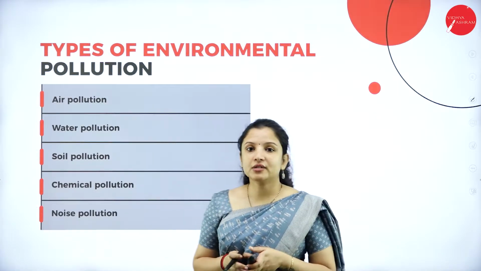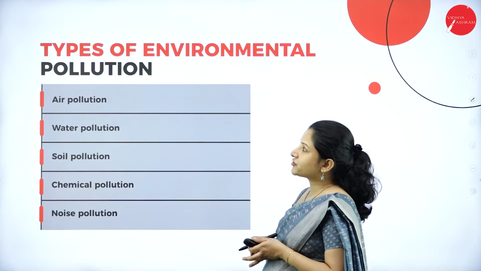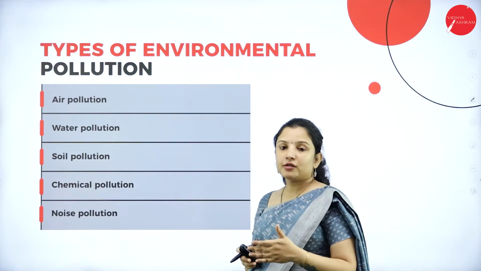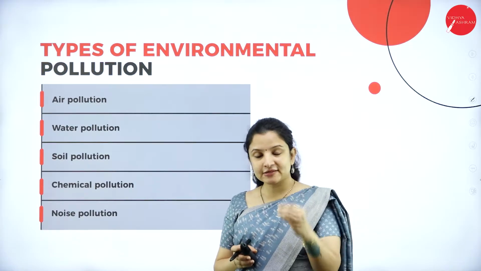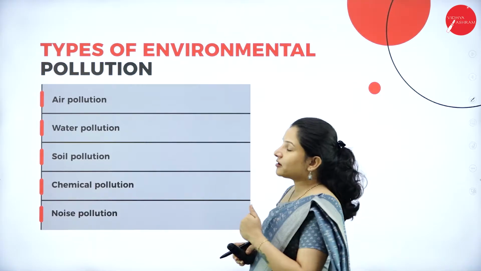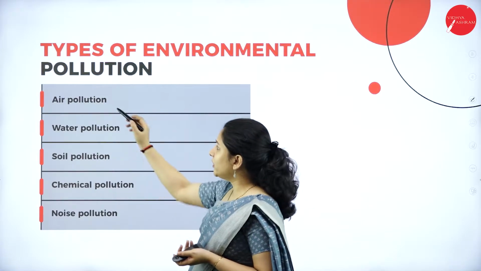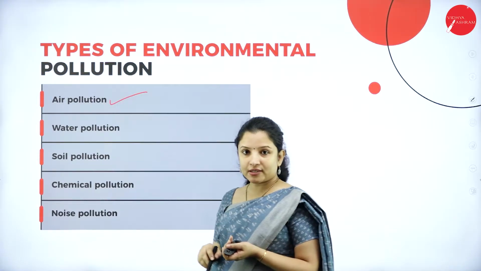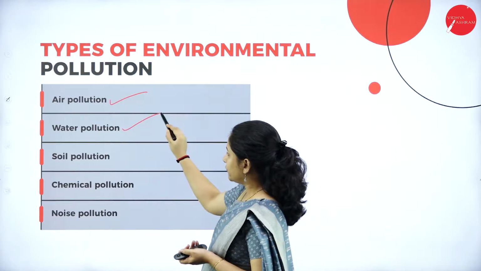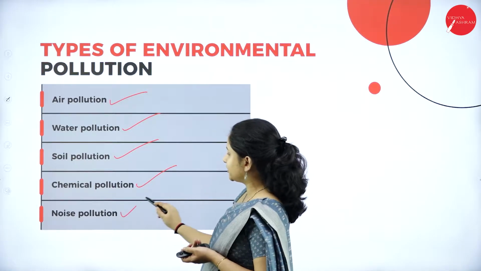So talking about the different environmental pollution. So these environmental pollutions or the types of environmental pollution have been specifically mentioned in your syllabus. So that is why I have retained these environmental pollution. So that is, we learn about air pollution in this unit, about water pollution, soil pollution, chemical pollution and noise pollution.